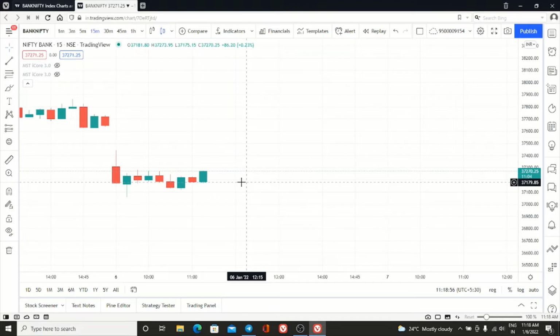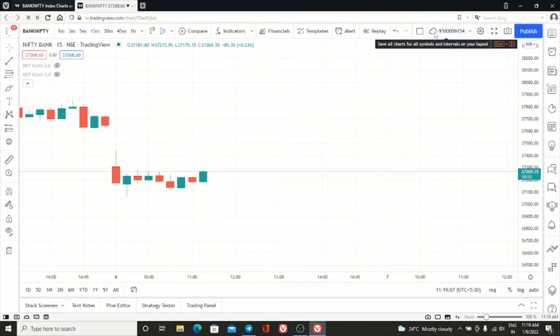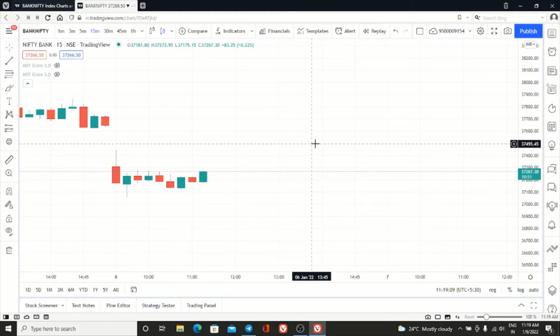So in the morning I posted a video for Bank Nifty and crude oil pre-market analysis. That also gave a very good profit, and we have booked the profit. We have shared the profit screenshot in the Telegram group.